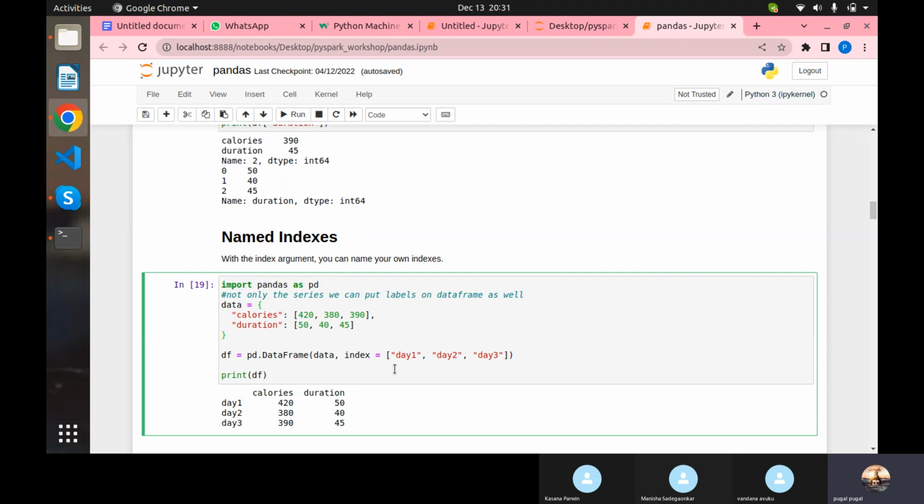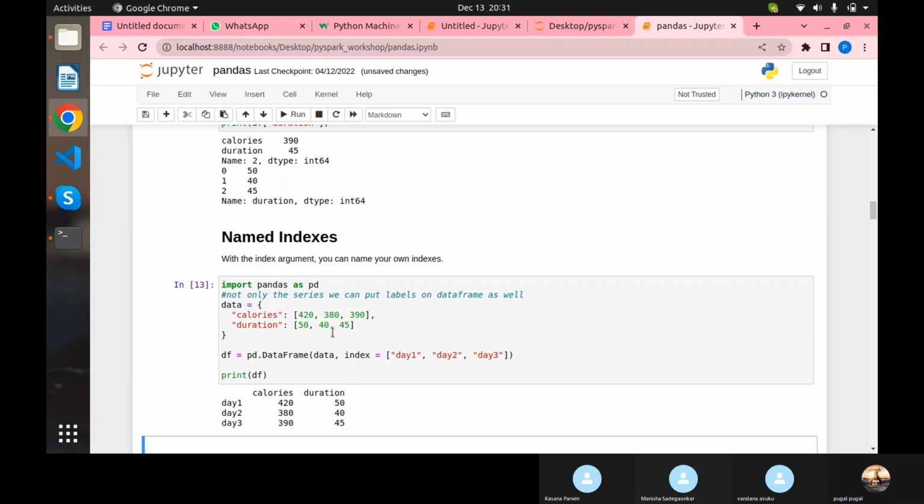So day 1, day 2, day 3, because I have three rows, so I have to pass three row names. If I run, you can see it is giving that. Instead of that you can give week 1, week 2, week 3, or whatever name you want, you can give as an index, and it will be set. The point is, not only the series, even the data frame you can set the labels. That's the point they are trying to make here. That's it, nothing much more.